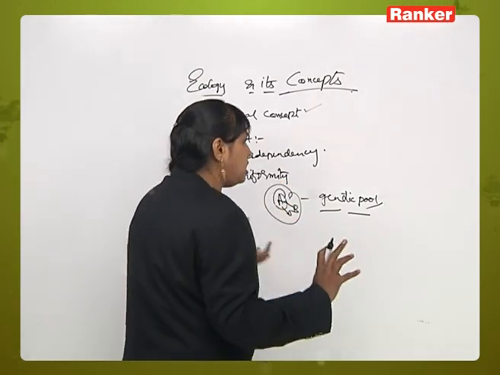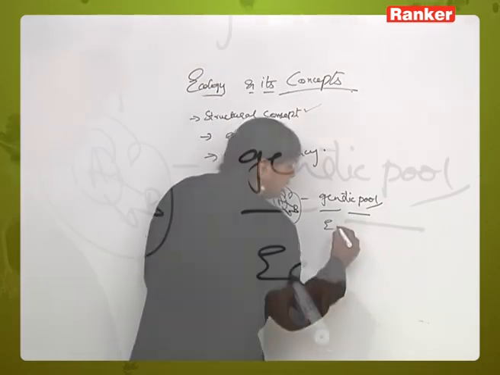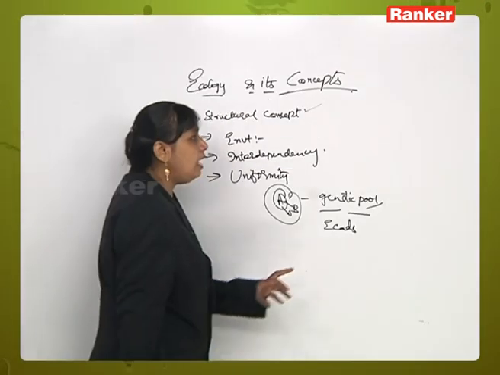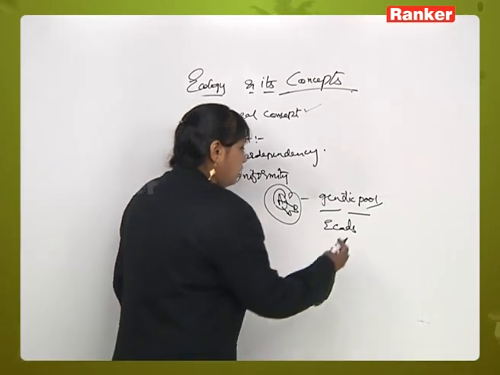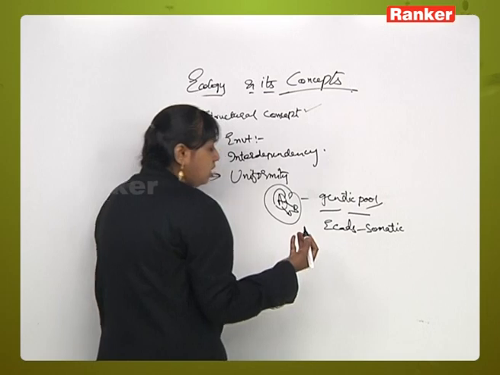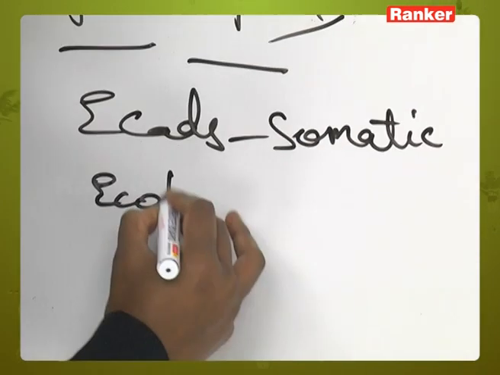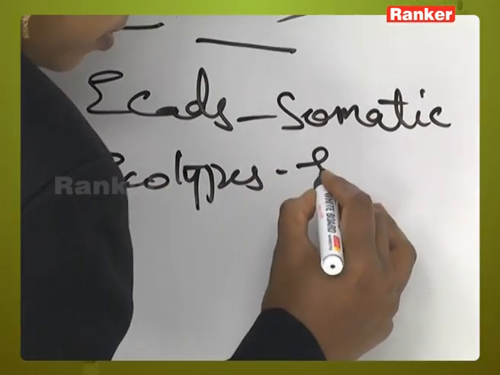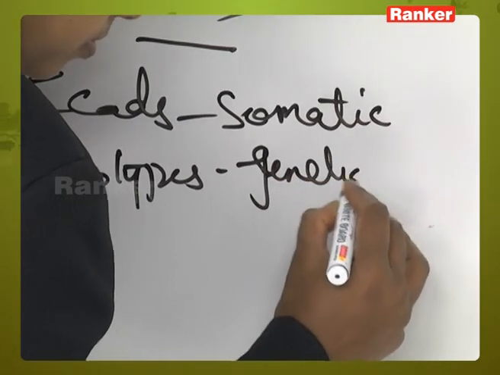Changes in the somatic characters are called ecophenes, and those in the genetic characters are called ecotypes.